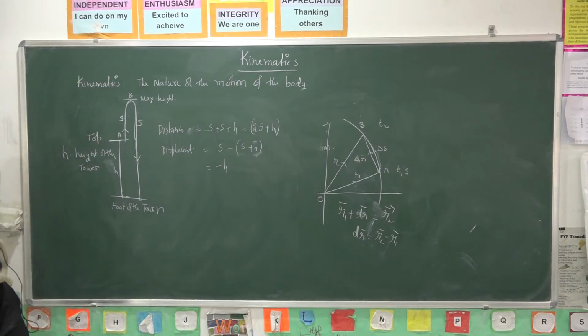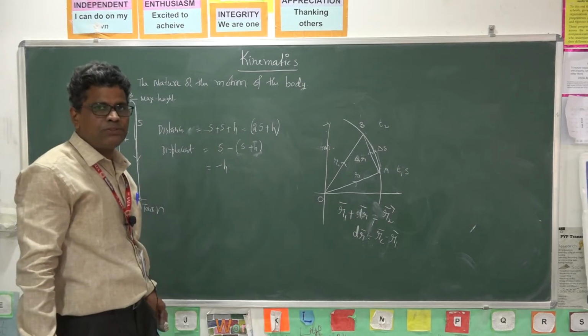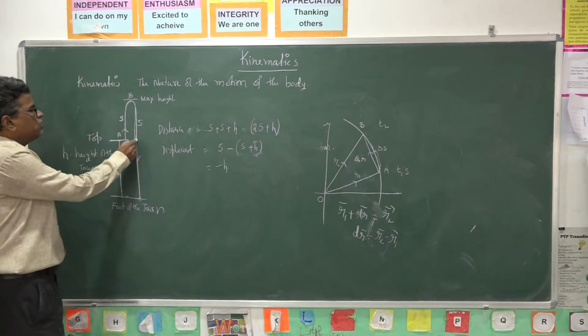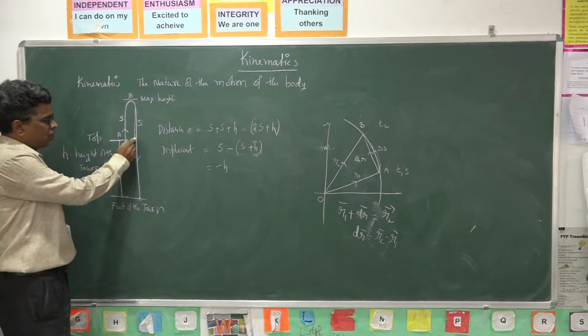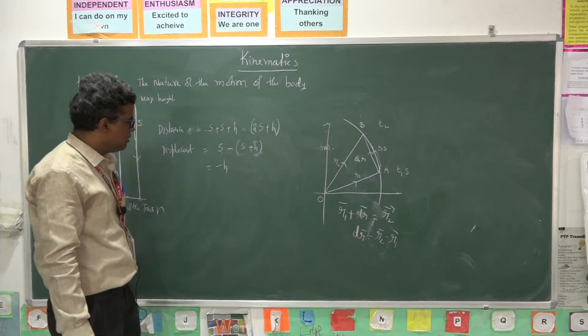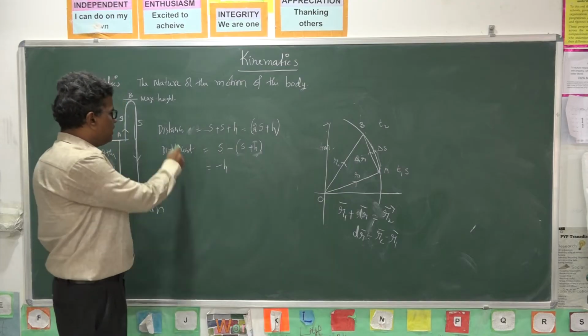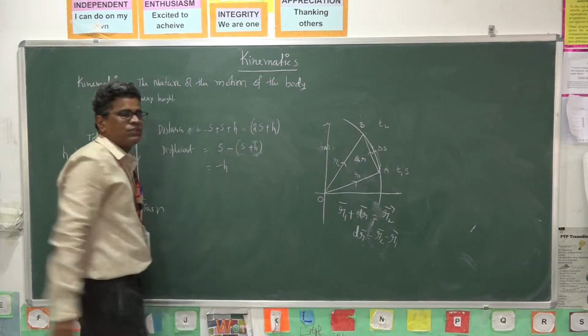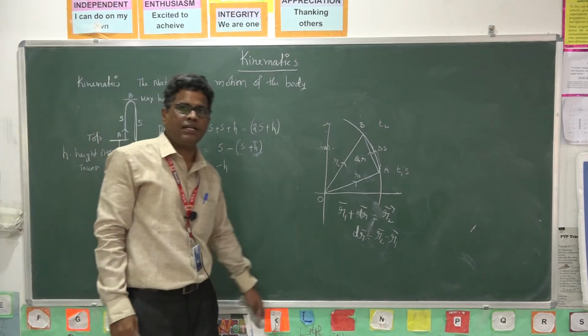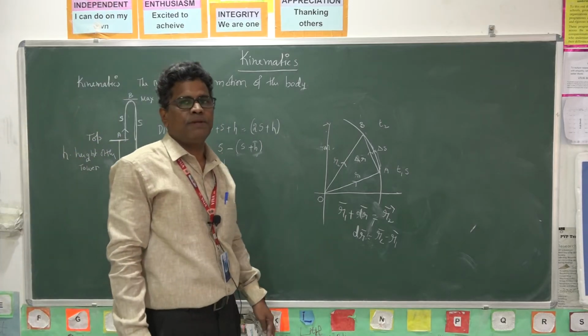So the displacement I said may be positive or negative or 0. When it reaches up to here, displacement is 0. So displacement may be positive or negative or 0, but distance is always positive in this case. These are a few examples to understand distance and displacement.